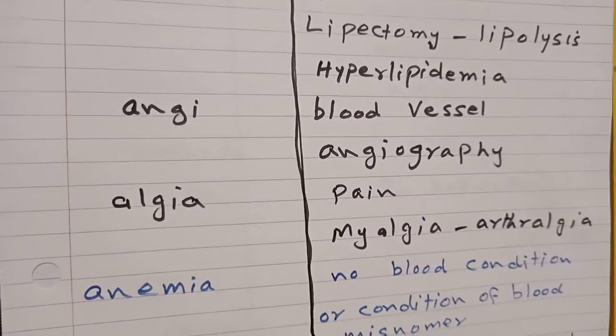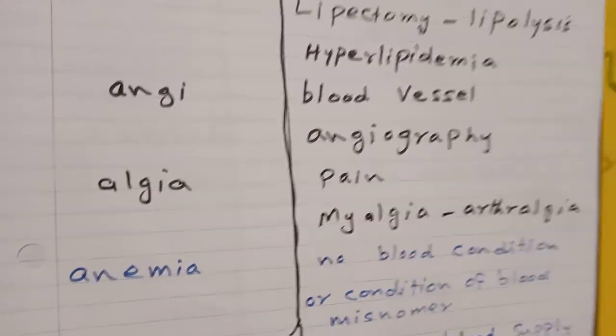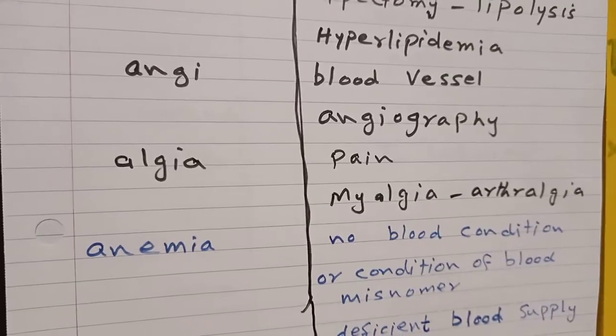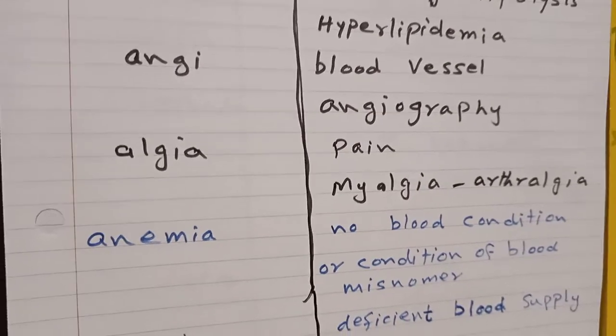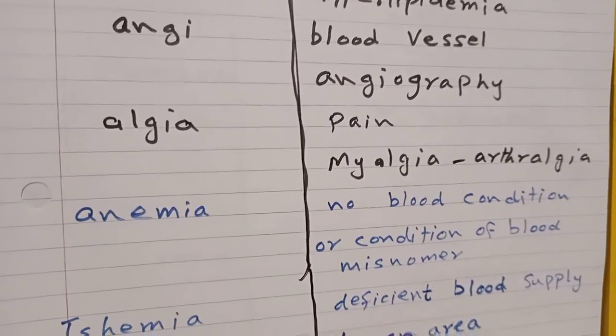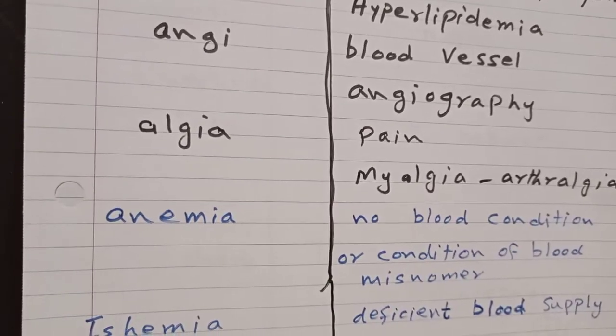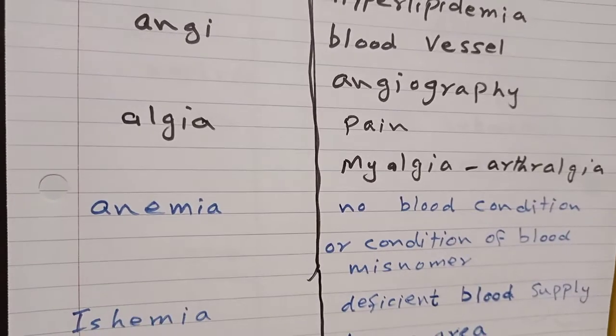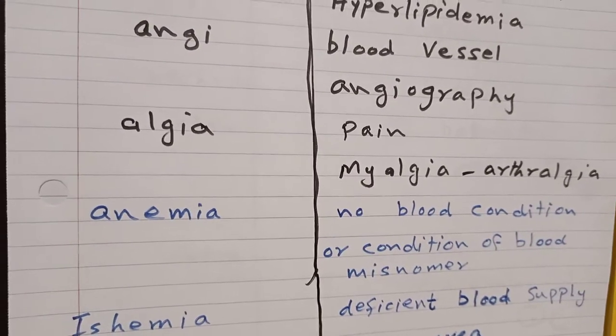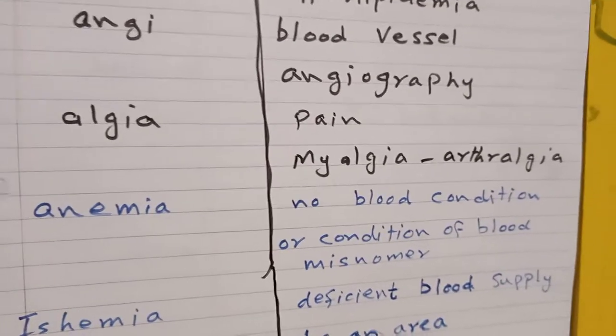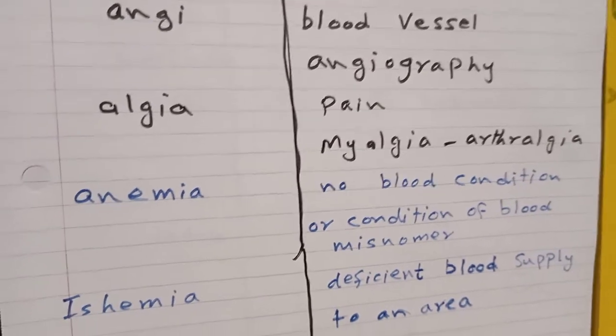Angio means blood vessel. Angiography, this is the X-ray process of doing X-ray of the blood vessel. Algia means pain. Myalgia, muscle pain. Arthralgia, joint pain.